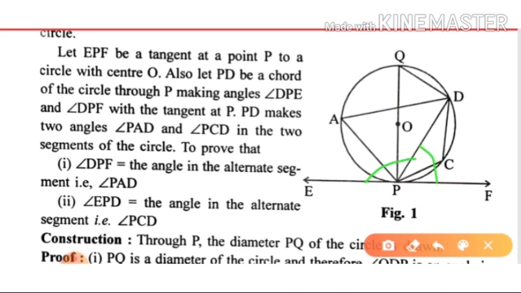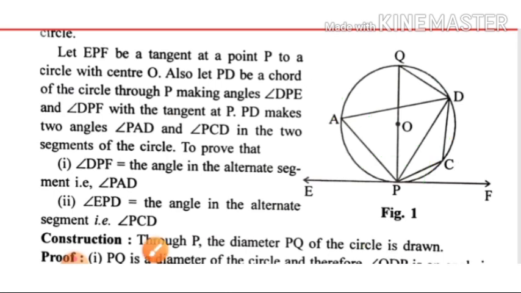They are taking the linear pair. So what they have done is taken this one plus this one equal to 180, and this one plus this one equal to 180, because it is a linear pair. And A and C, it is already a cyclic quadrilateral, so the sum of the opposite angles is supplementary.